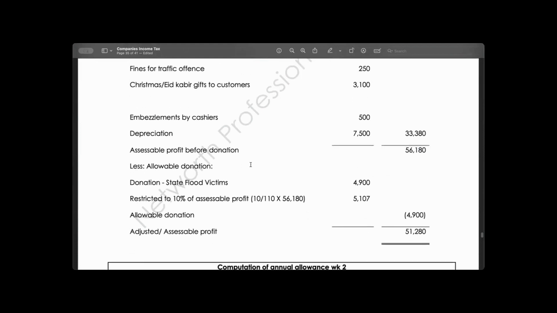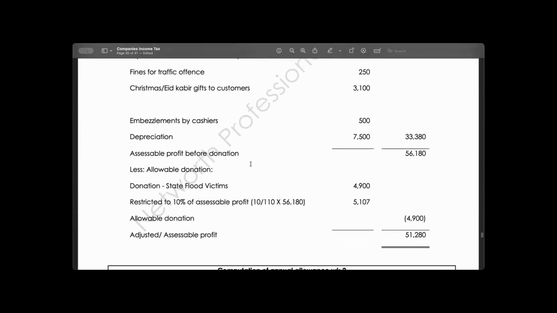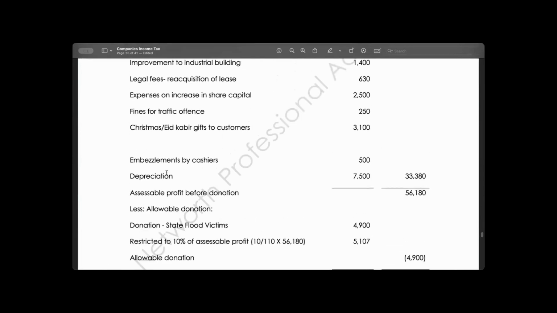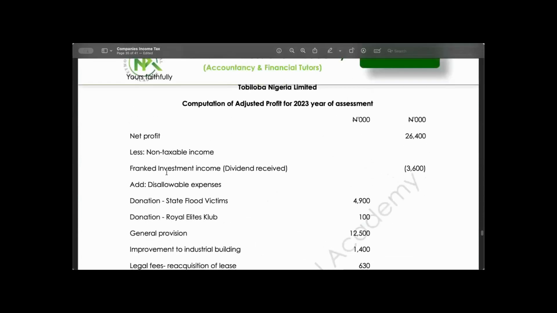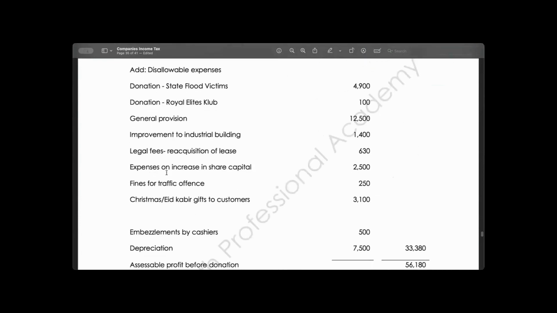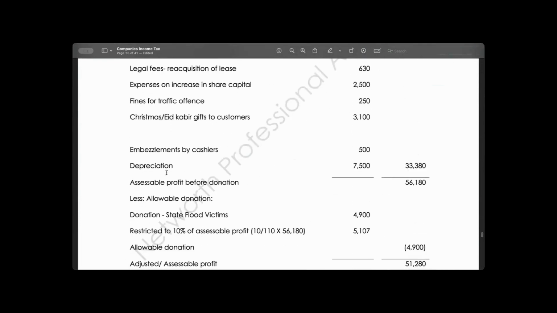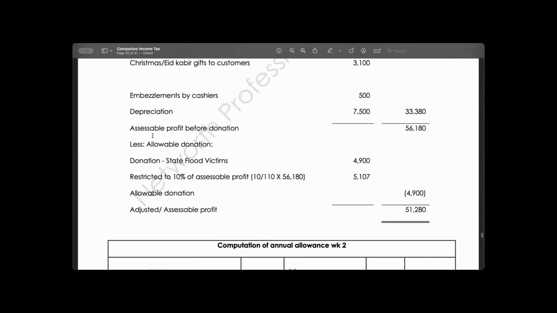So we'll quickly look at this. We said we calculate all our allowable expenses and disallowable expenses. We have done all those, and we will now take out the donation. We said donation shall be restricted to 10 over 110 of this, which is 56,180.